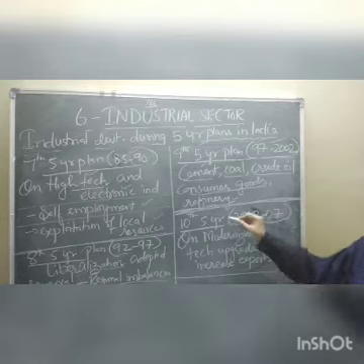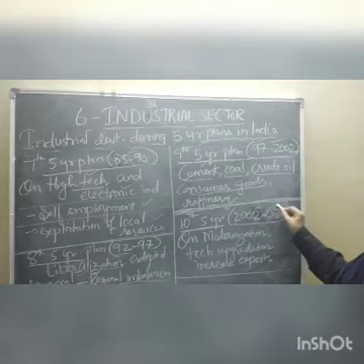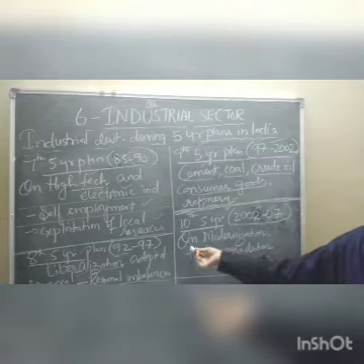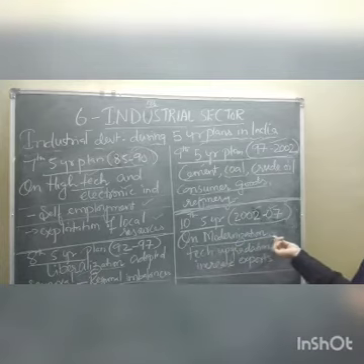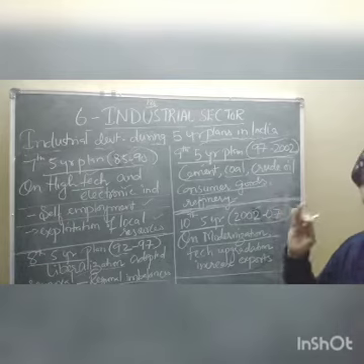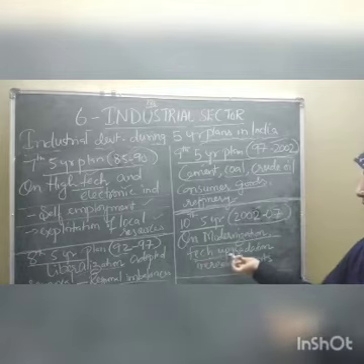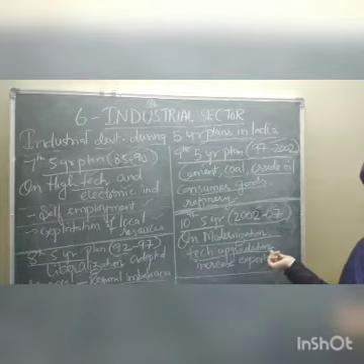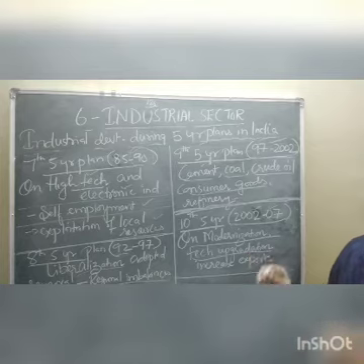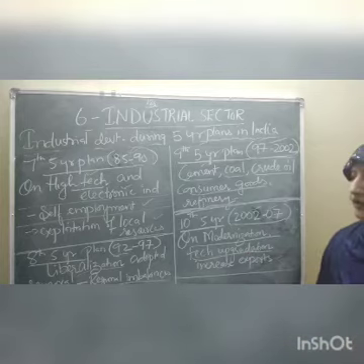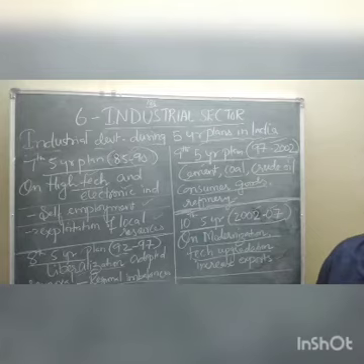10th 5-year planning period, 2002 to 2007. In this one, importance was given to modernization: modernization of agriculture, modernization of industries. How is it possible? By technological upgradation, by improving new technology. Importance was given to research and development and to increasing exports. So this is all about the 10th 5-year planning period.